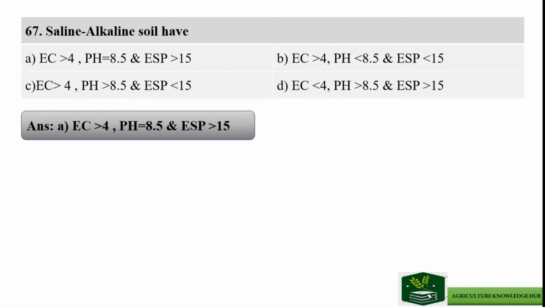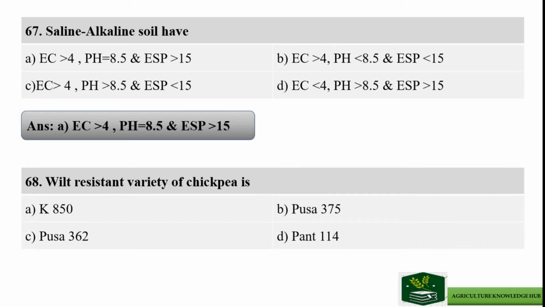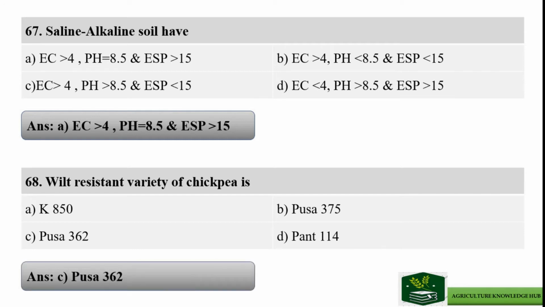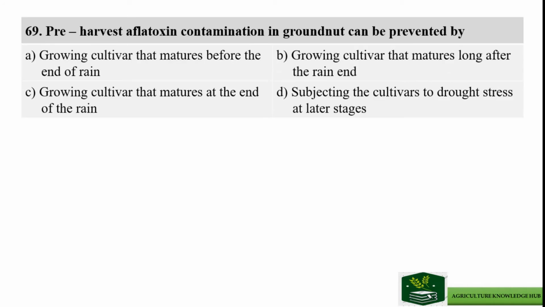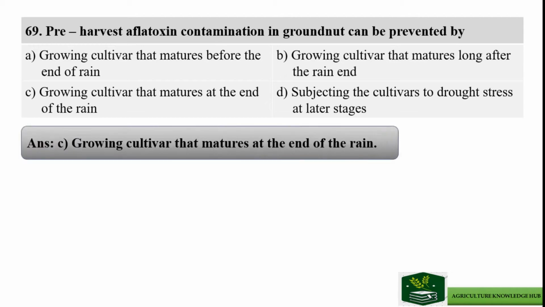Next question: the wilt resistant variety of chickpea is, and the options are K850, option B Pusa 375, option C Pusa 362, and option D Pant 114. The right answer is option C, Pusa 362. Next question: pre-harvest aflatoxin contamination in groundnut can be prevented by, and the right answer is option C, growing a cultivar that matures at the end of the rain.